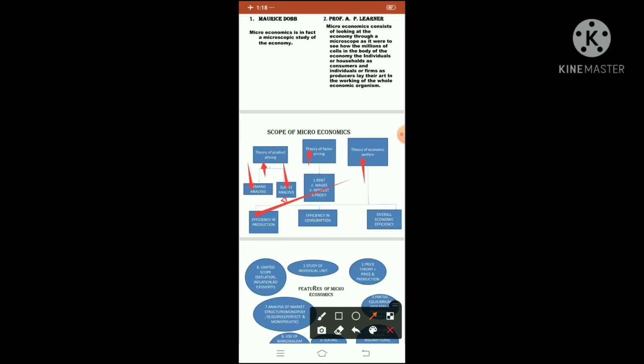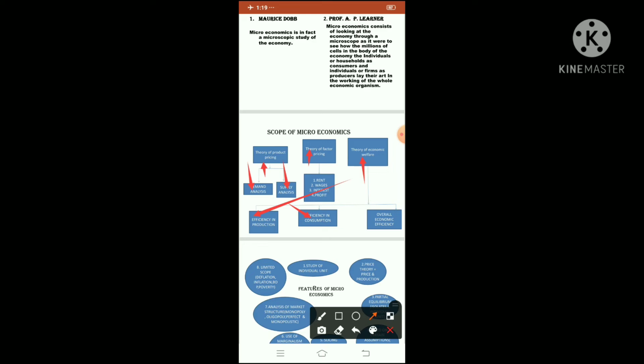Now come to the second part, that is efficiency in consumption. Keep in mind, what does consumption mean? You spend money. Expenditure. Consumption has another word: expenditure. So how much the manufacturer, the producer is spending on goods and services in transferring the goods and services in the market. How much cost the producer is having regarding consumption. That is noticed over here.